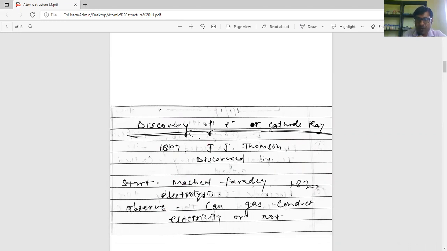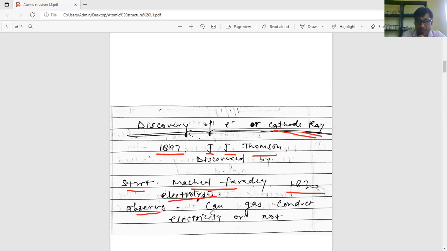Cathode ray is the beam of electrons, and it was discovered by J.J. Thomson in 1897. And at the start, Michael Faraday in 1830 studied the process of electrolysis.